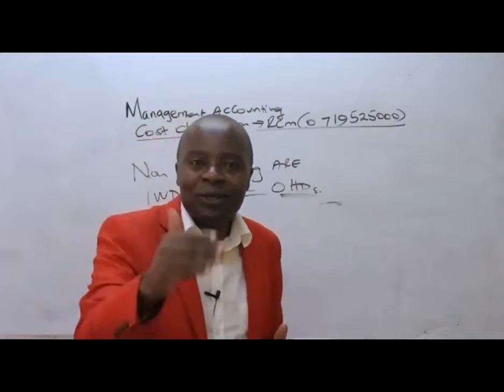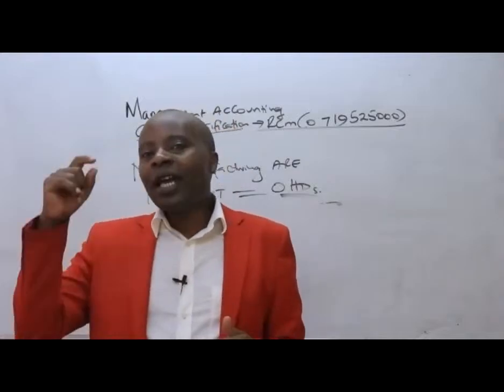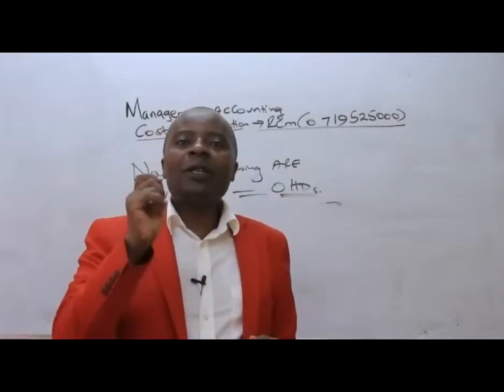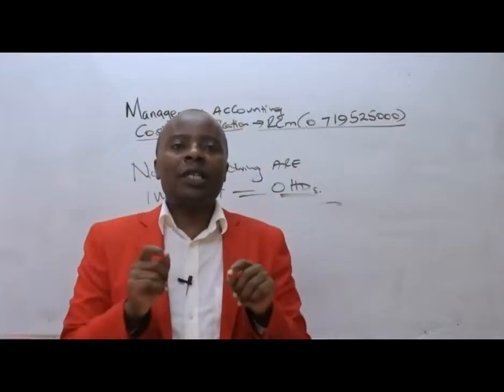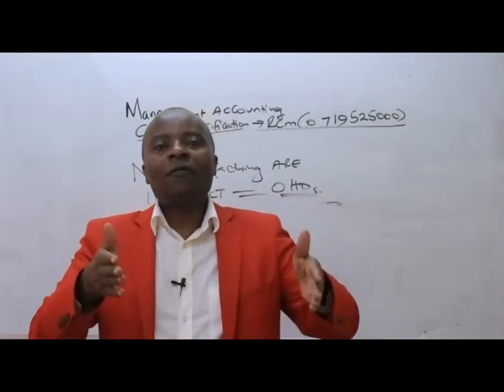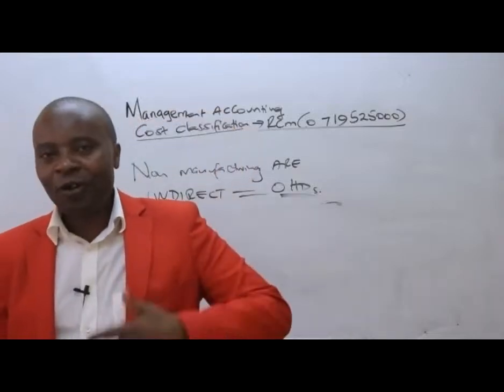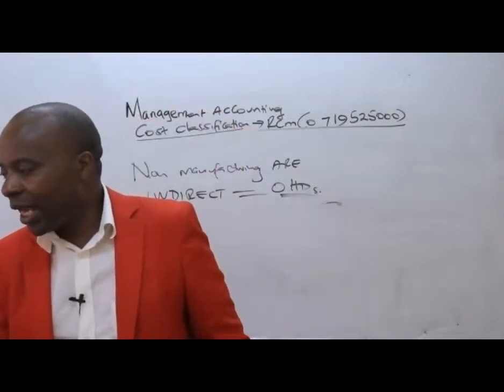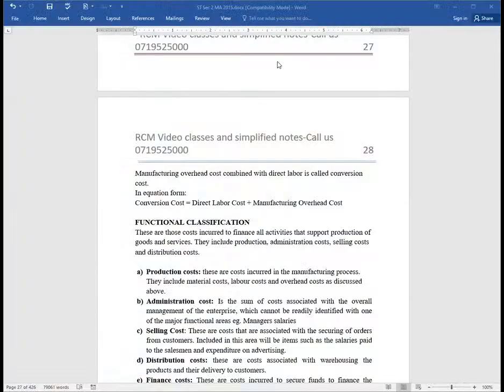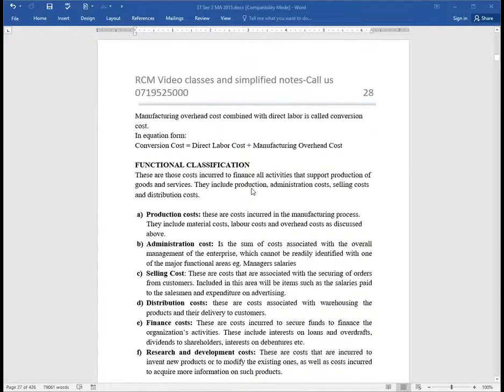So we'll be having distribution costs. We shall be having another important activity in this particular company called accounting or finance. So you're going to have finance or accounting costs. So for us to understand the functional classification, here we are sharing our materials with you. Under functional classification, we are told these are those costs incurred to finance all activities that support production of goods and services. They include production, administration, selling, and distribution costs.